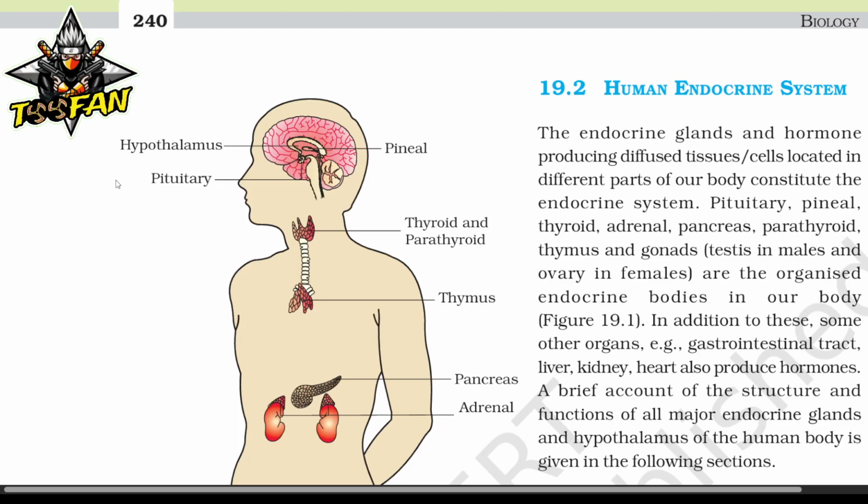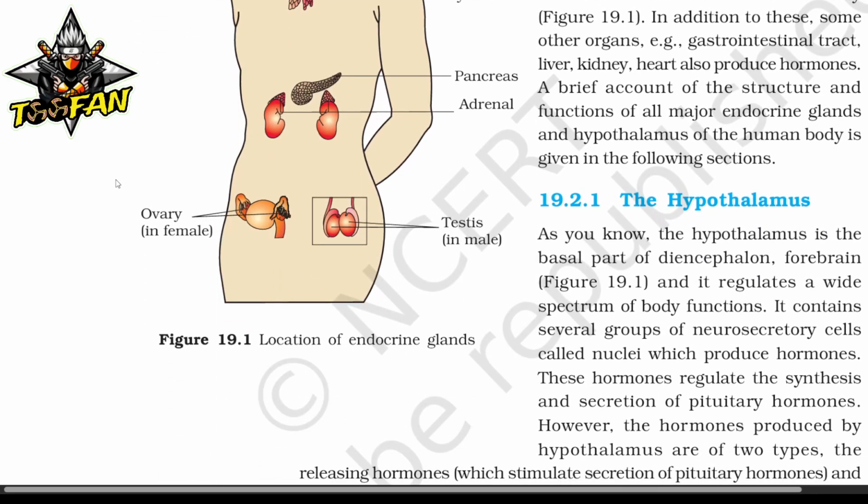In addition to this, some other organs, gastrointestinal tract, liver, kidney, heart, also produce hormones. A brief account of structure and function of all major endocrine glands and hypothalamus of the human body is given in the following section. The hypothalamus.